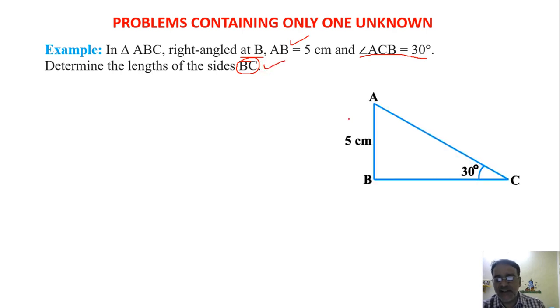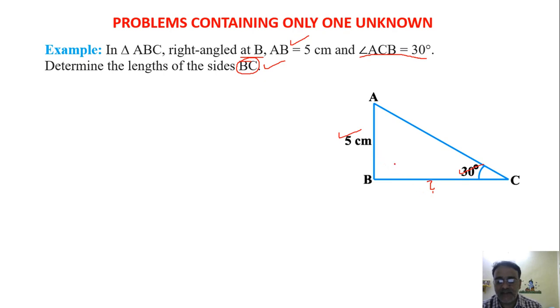So let us draw the figure. Angle ACB is given as 30 degrees and AB is given as 5 centimeters, and we have to find BC. This is unknown for us. So which trigonometric ratio belongs to these two?